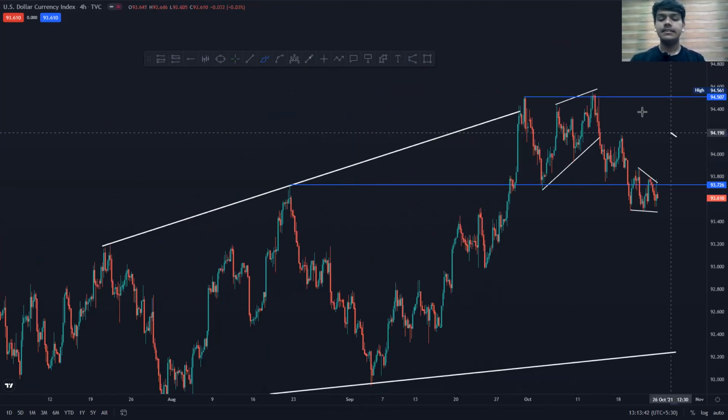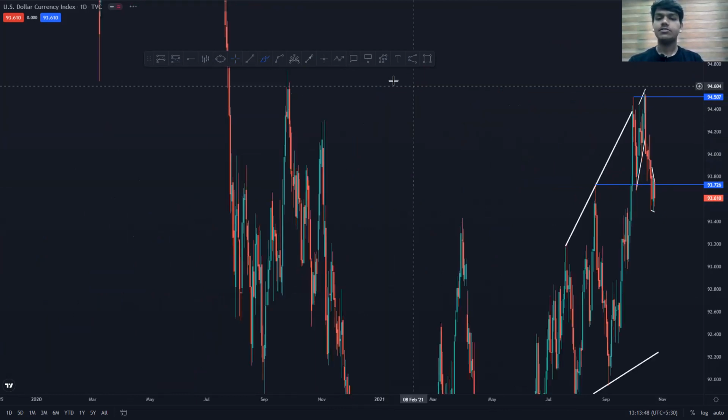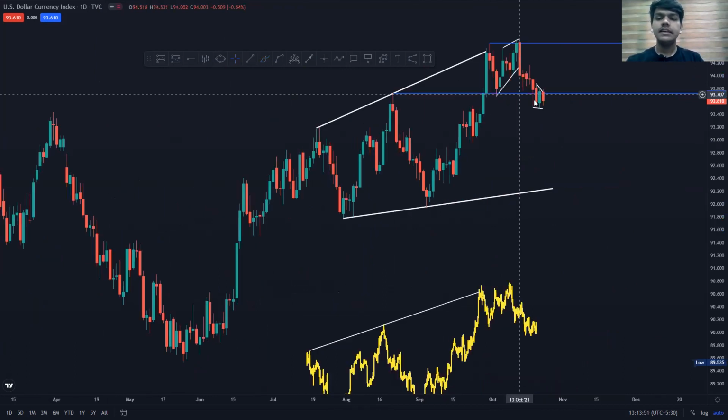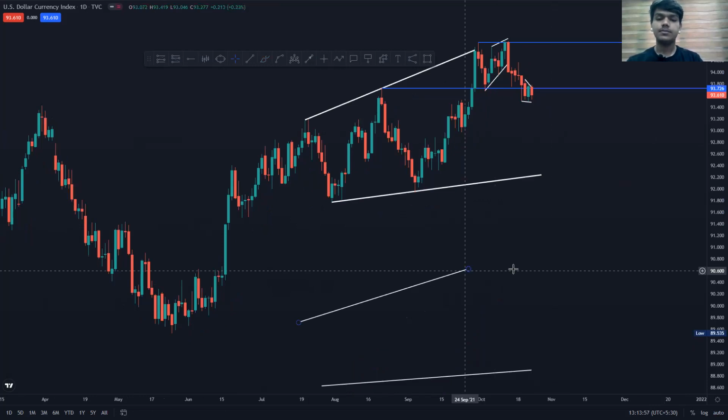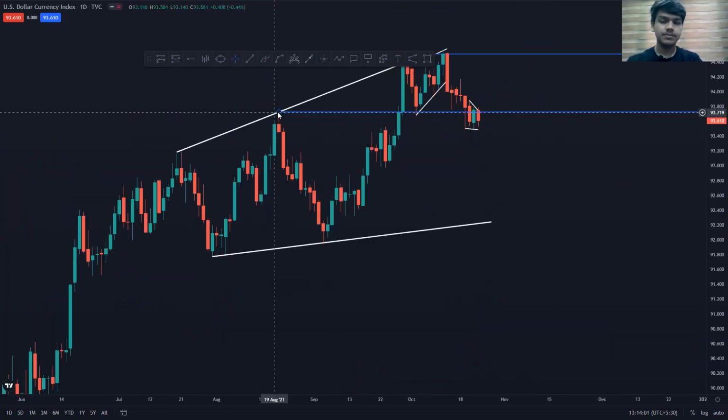So what I want to focus on in this current price action structure is the weekly closing and the daily closing we get. If I look at this on the daily time frame, the structure is clearly indicating that the price has closed below a very important support level. This was a very important previous support level, because this is a three touch structure, and every three touch structure has a previous support, previous resistance level. This will also be a support level, but it doesn't matter because we had a very good impulse move in the daily time frame as well. This clearly indicates that the momentum shift in the market on the basis of price action structure is very good, so clearly indicating that we are going to go down.